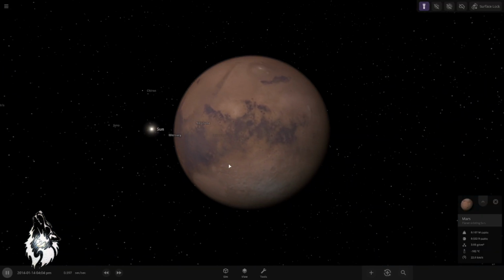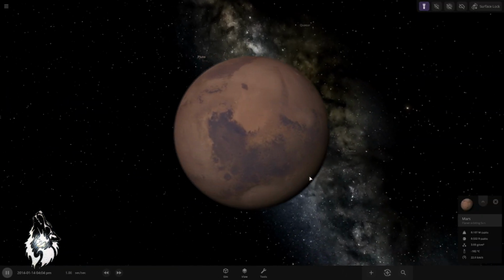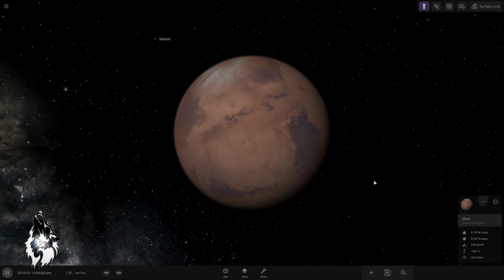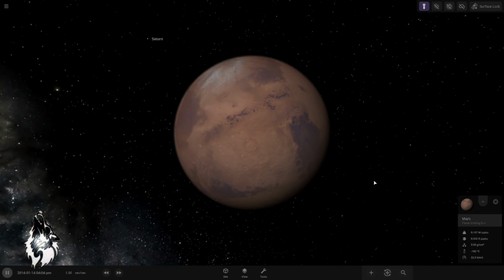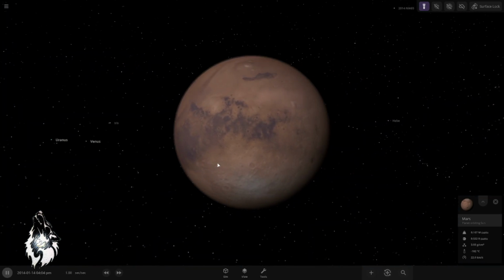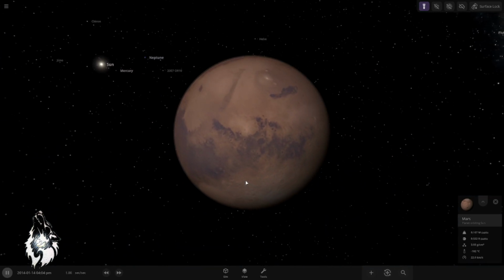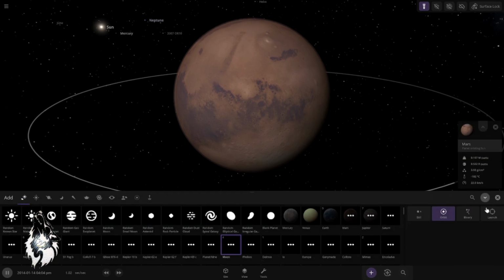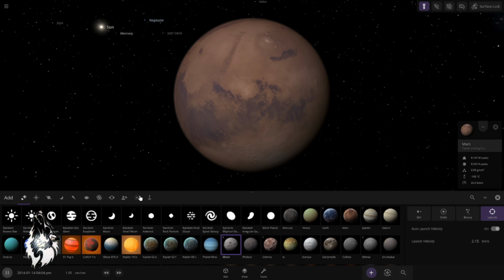This is planet Mars. We terraformed this into a habitable planet in a previous video. If you still didn't watch it, you can hit the exclamation mark on the upper right corner to watch it. However, what I would like to do, what if the dwarf planet Pluto hits the planet Mars? What is the result going to be? Let's find out.